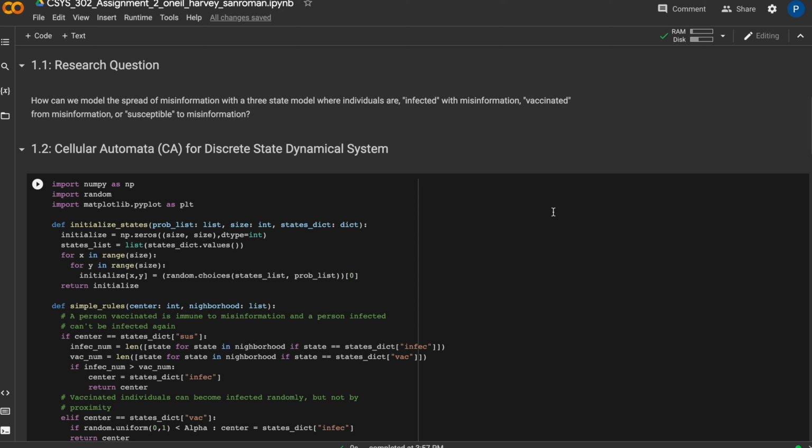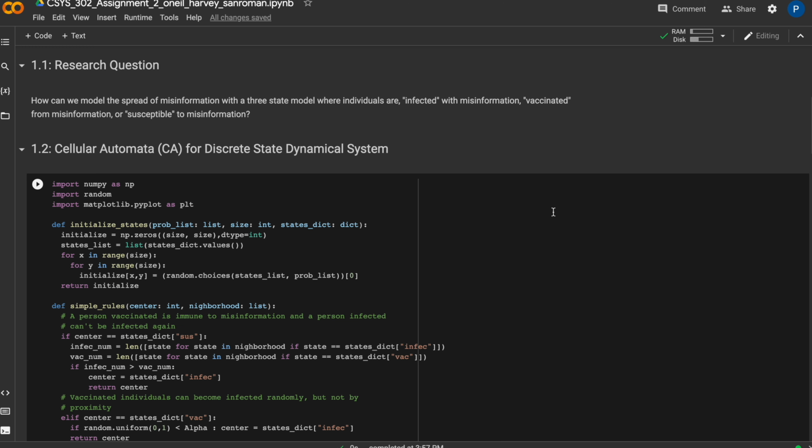Our research question was, how can we model the spread of misinformation with a three-state model where individuals are infected with misinformation, vaccinated for misinformation, or susceptible to misinformation? Primarily in this context, vaccinated means that you can't be infected with misinformation and you can save susceptible individuals from being misinformed by infected individuals.